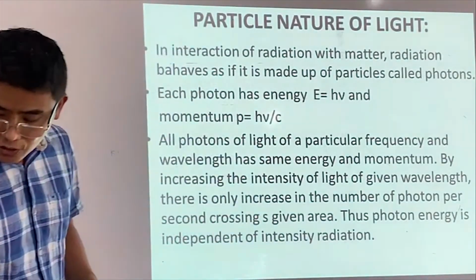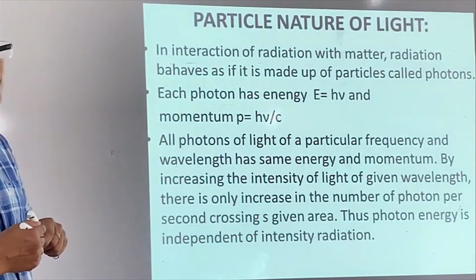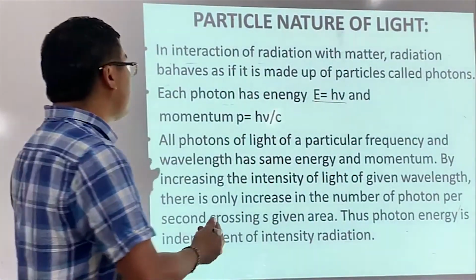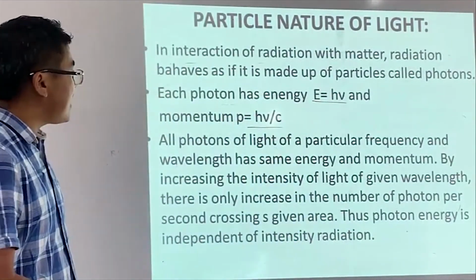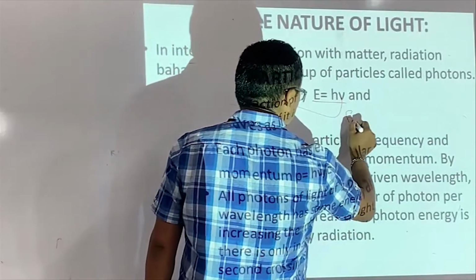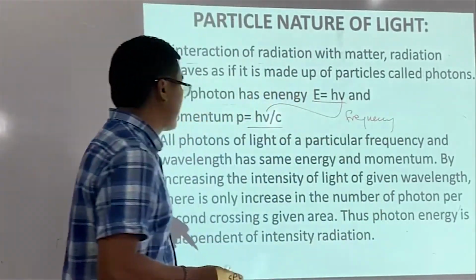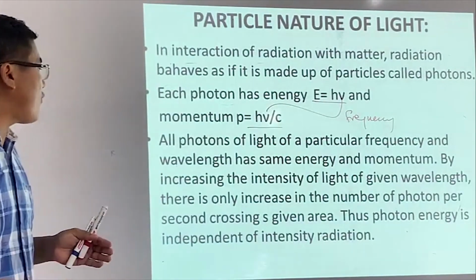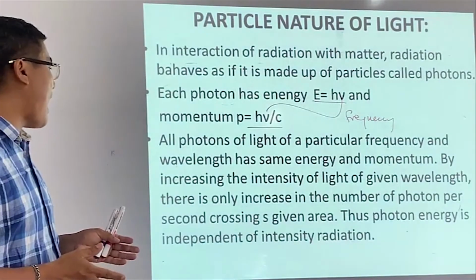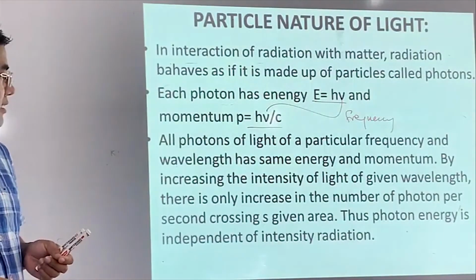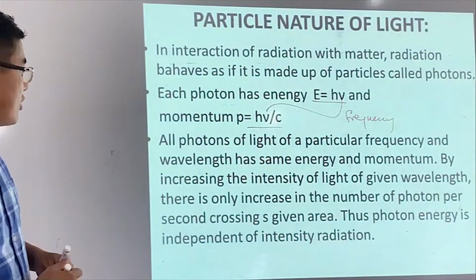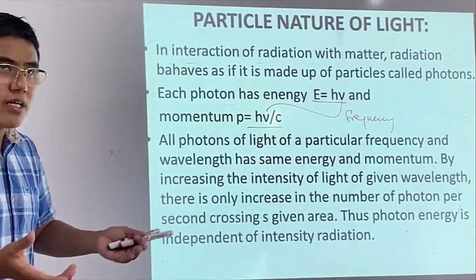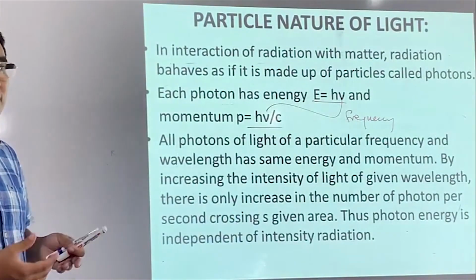So I told you that light has a definite energy and definite momentum, right? How much energy? h nu. And a definite momentum, h nu by c. This is the frequency. This is one point. The second point is that all the photons of light of a particular frequency and wavelength have the same energy and the same momentum. So this equation is telling us, if frequencies are the same, light will have the same energy, no matter how much intensity of light is falling on a metal surface.